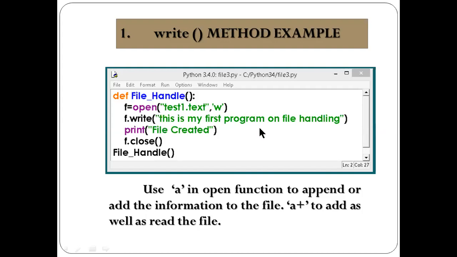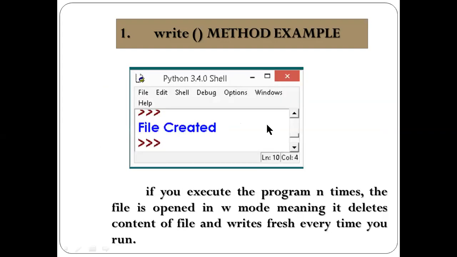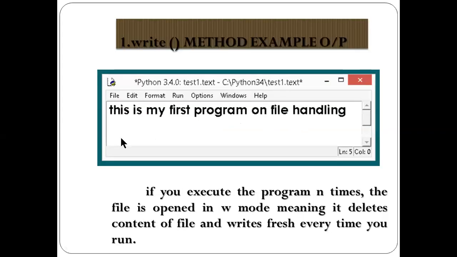When you use append with a plus with the write mode, the previous content remains there, and after the last content a new line is added. See here, you can directly view it in Notepad or in Python where it is stored, and this line will be displayed.